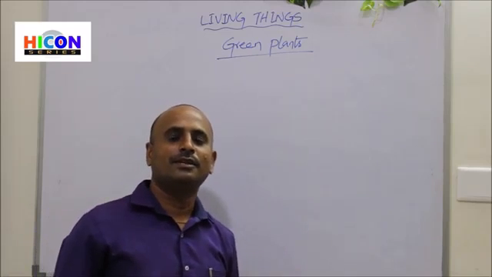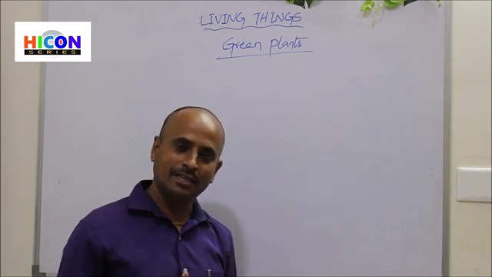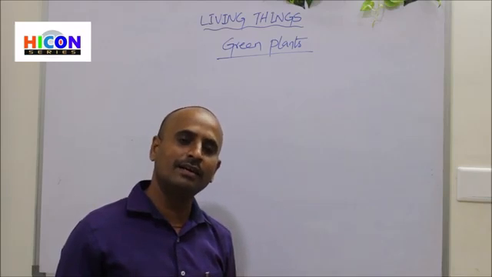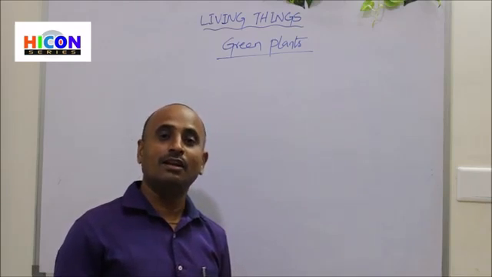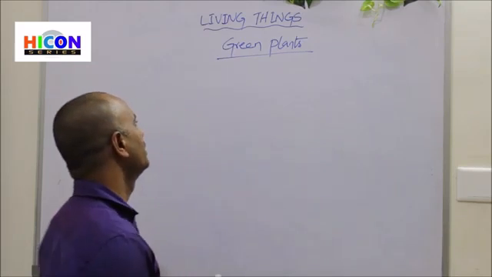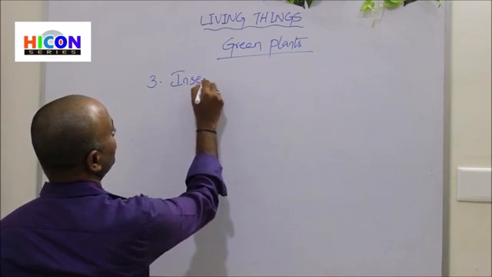So children, up to now we have discussed two types of plants. That is terrestrial plants, and the second one is aquatic plants. Now the last type of plants, the third type of plants, are insectivorous plants.